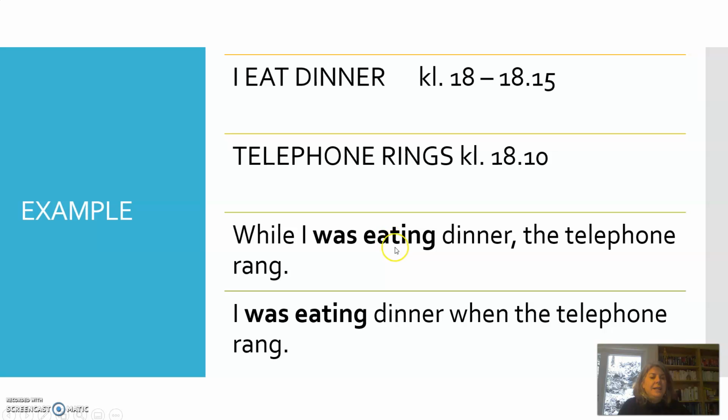While I was eating dinner, the telephone rang. Okay? Or I was eating dinner when the telephone rang. So we use was eating, which is the past continuous for dinner, eating dinner, because that was something that was longer. And we use the past simple, telephone rang, for the telephone ringing, because that was just a one-time thing.